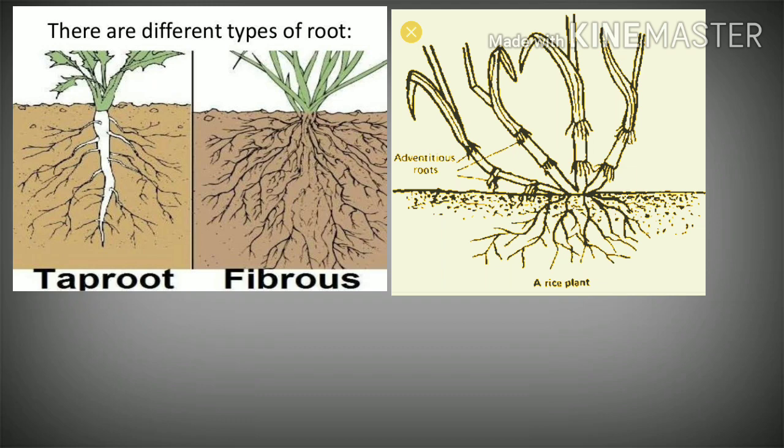And the third root system is the adventitious root system. In some books you may find these two root systems, the adventitious root system and the fibrous root system, bear the same name.